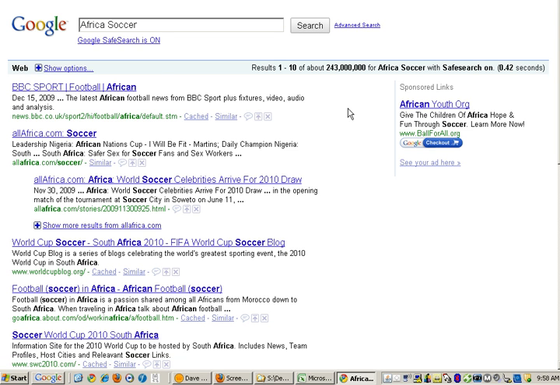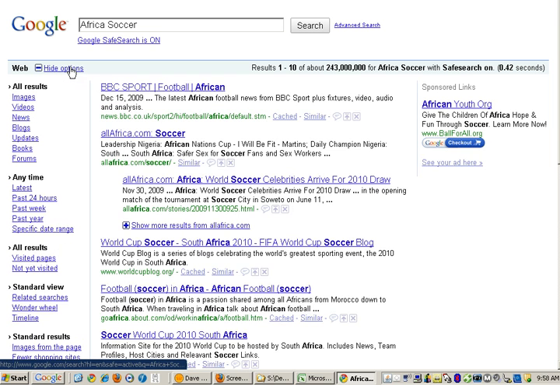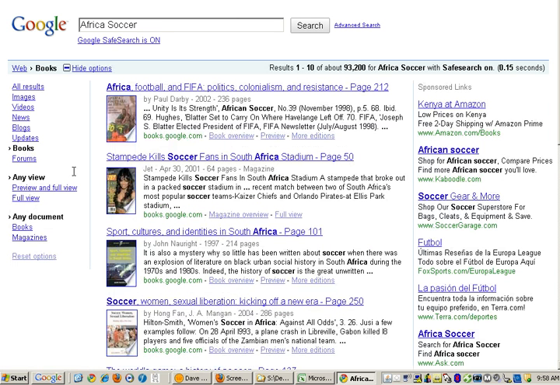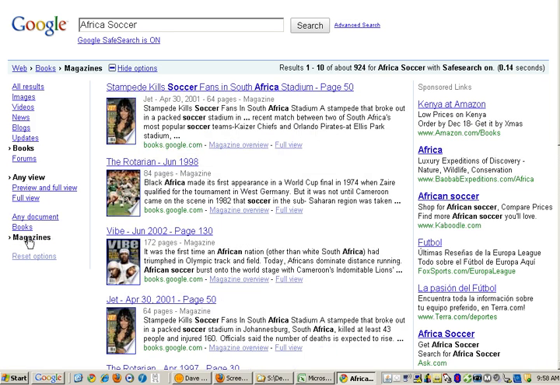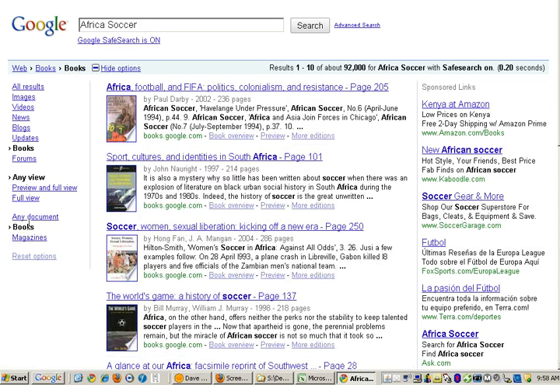But what I wanted to show you is some of the options here, and one of the places, if we're doing historical things, might be books. And once I'm in the book view, I have a couple options. One is to look at books or magazines. So if I look at magazines, I'm probably going to see more recent articles on soccer in Africa. But then if I look on books, I see right here the World's Game, A History of Soccer.